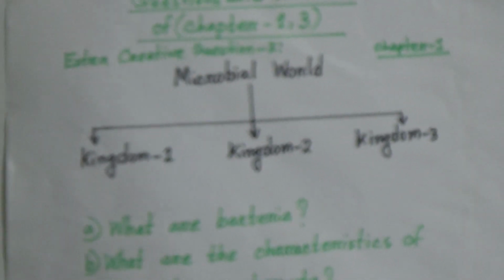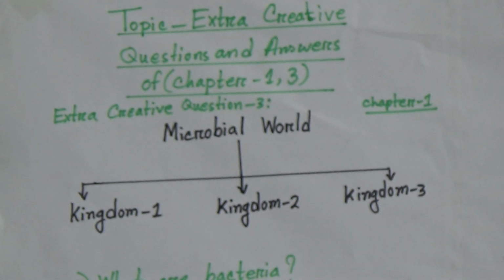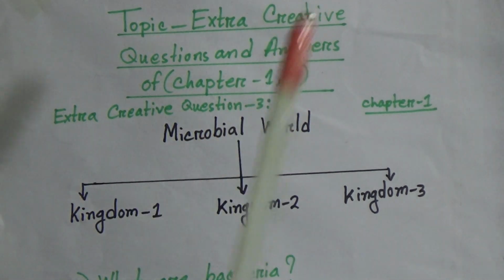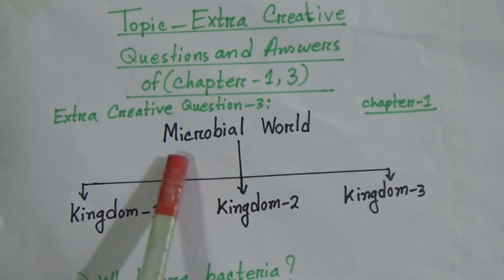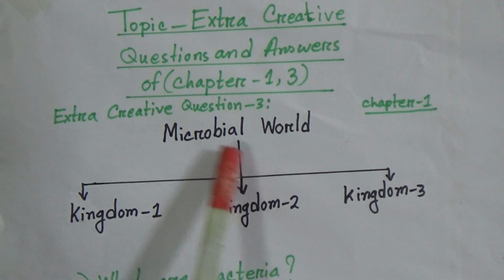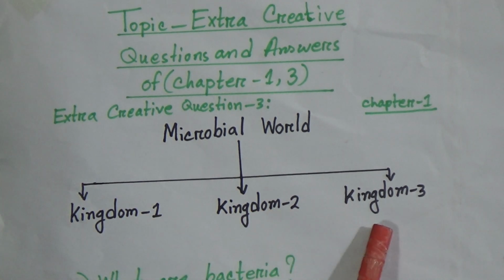You can see I have written here 2 creative questions. This is extra creative questions of chapter 1 and 3, and this is the first question. Beginning of this question, you can see here is a flowchart like microbial world kingdom 1. This microbial world divided into 3 kingdom 1, kingdom 2 and kingdom 3.